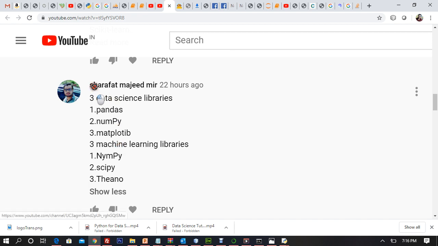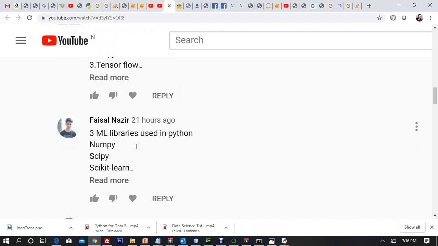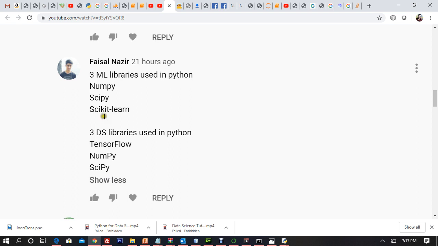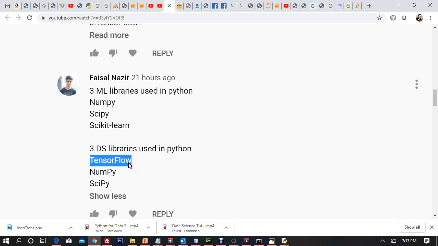Sharafat Majid Mir is absolutely right. NumPy, Matplotlib, yeah. So we can use them here and there. So basically, there's no specific split. Those libraries which are used for data analytics can also be used in machine learning. NumPy, SciPy, and Scikit-learn, TensorFlow. TensorFlow is a very good library. TensorFlow is the algorithm that is behind image recognition.